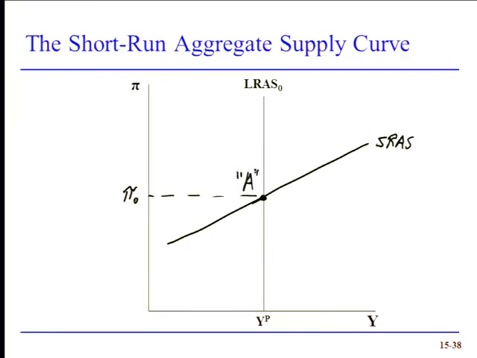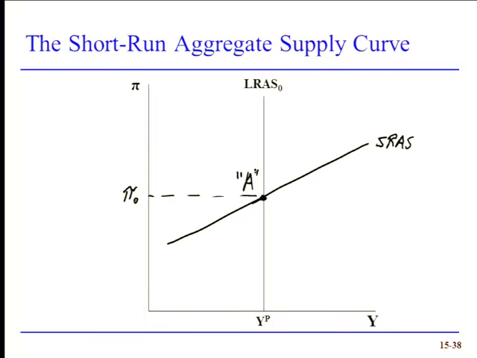If we are on the long-run aggregate supply curve, the actual unemployment rate will equal the natural rate of unemployment. And from the accelerationist Phillips curve, inflation will not be changing. So if we actually are at point A, we'll see on Thursday, we may not be, but if we are, there's no reason for inflation to change.